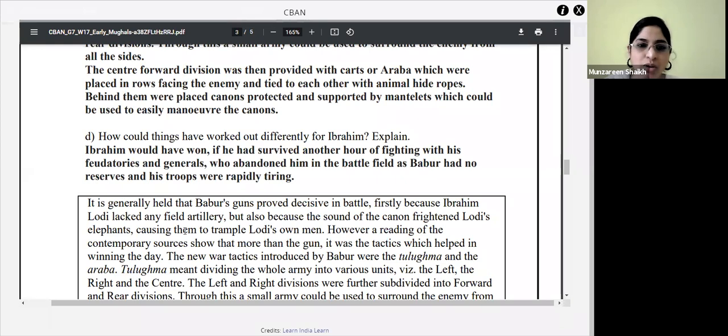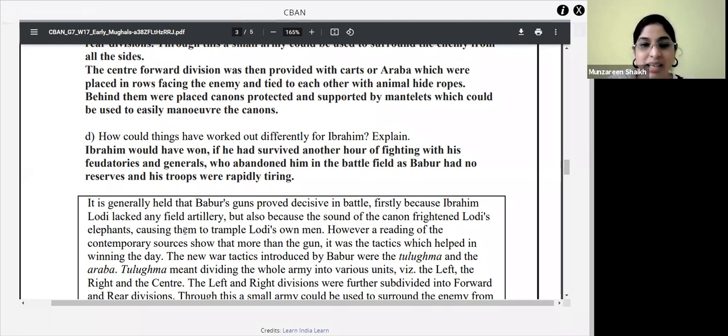Next question: how could things have worked out differently for Ibrahim? Explain. What could Ibrahim have done to win the war? What should he have done according to you? Ma'am, he should not have lacked artillery. If Sultan Ibrahim survived another hour of fighting, he would have won, as Babur had no reserves and his troops were rapidly tiring. Tiring, yes. This was the mistake which he had made, and that's the reason his troops were getting tired.